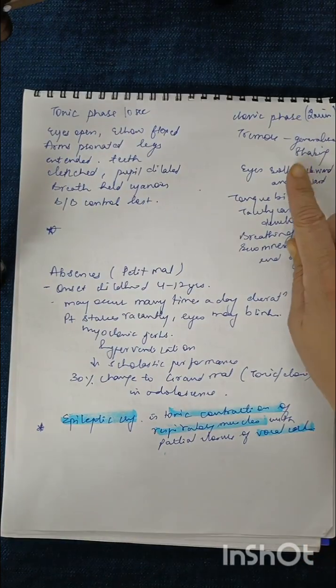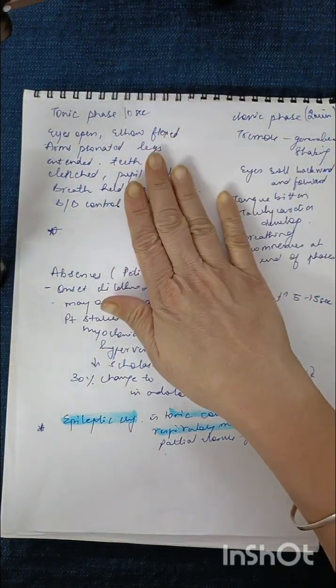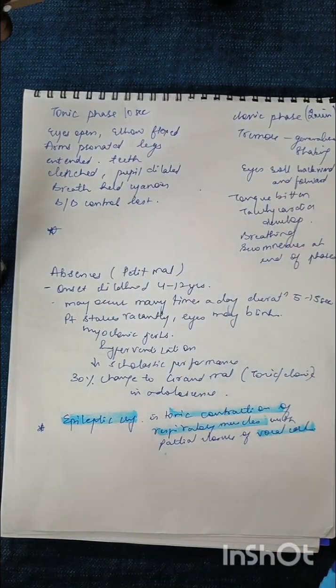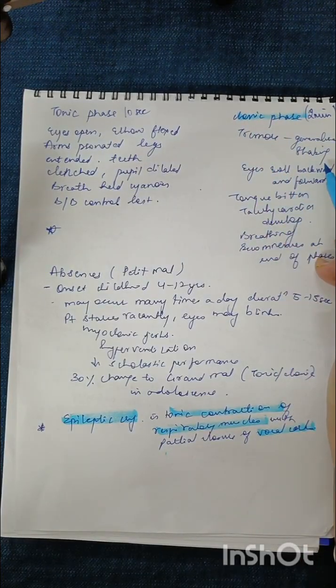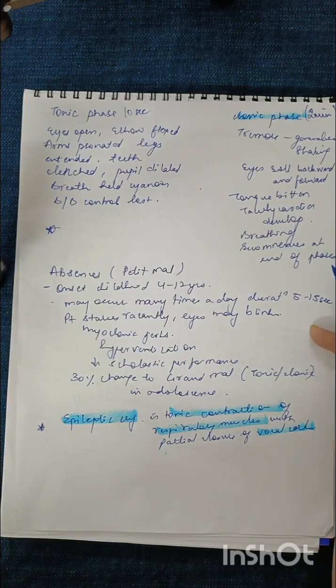And what happens in the clonic phase? After 10 seconds, it is followed by the clonic phase. In the clonic phase there will be generalized shaking and tremor, the eyes will roll backward, the tongue will be bitten, and tachycardia, an increase in heart rate, will take place. Breathing starts again at the end of this phase.